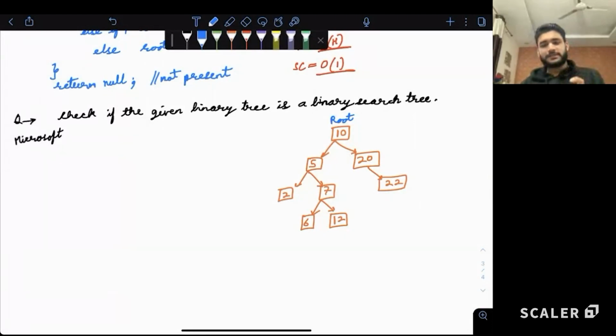Now, guys, please pay attention. This is a very, very important thing, and this will make you realize why it is actually an interview question. Now, how many of you feel this is a very easy question? Like when we look at it at first sight, we know, okay, yes, this is a very easy question. All we have to do is check the left side, right side, smaller or bigger, everything is good.